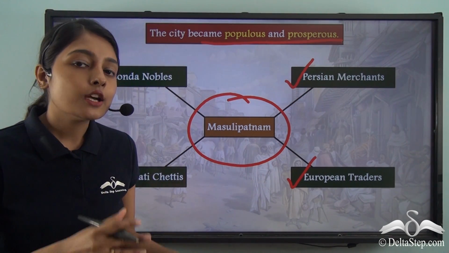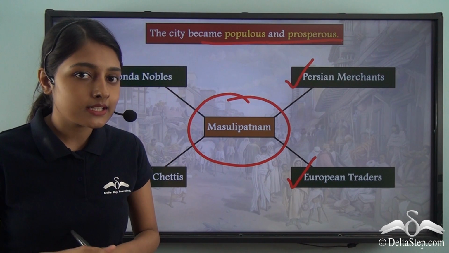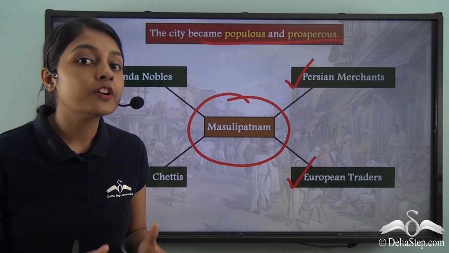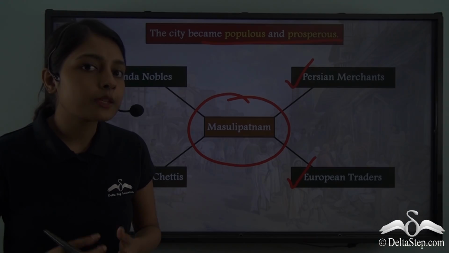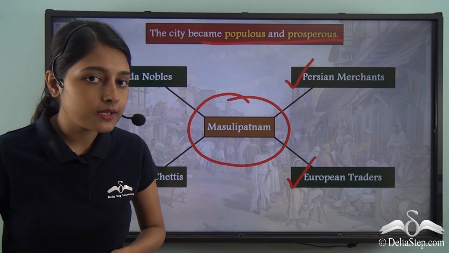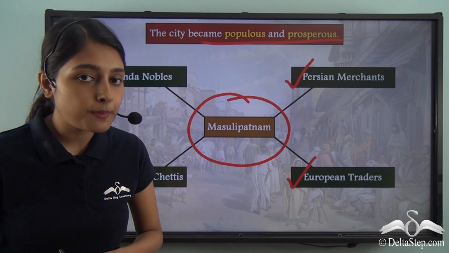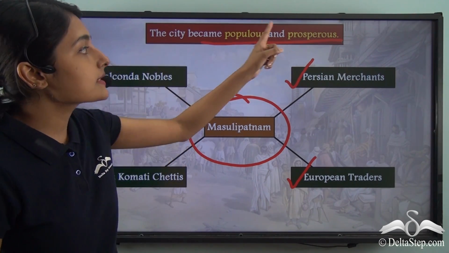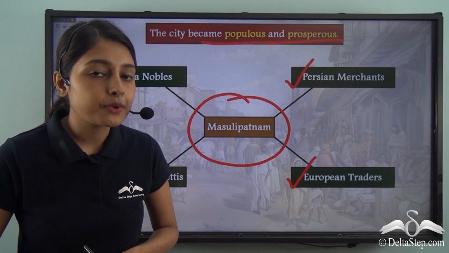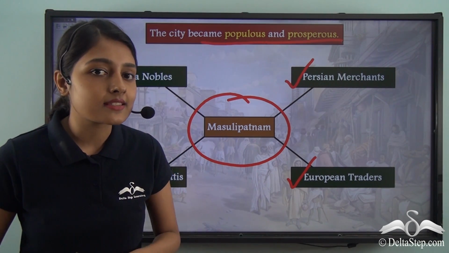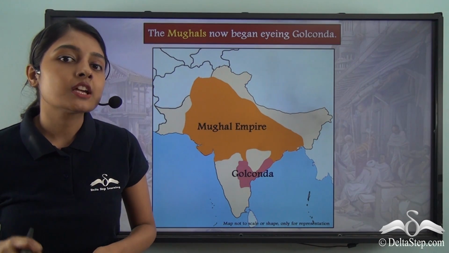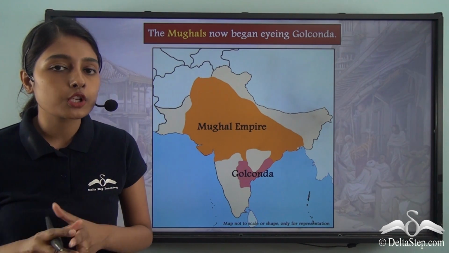Populous in the sense that more and more people were now coming to settle in Masulipatnam, which is why there was a surge in the population of merchants in Masulipatnam. And the more trade activities happen somewhere, the more there would be economic prosperity. So all these together made Masulipatnam populous and prosperous. And this was happening around the 15th and the 16th centuries. Now by this time, Masulipatnam had emerged as a very important trading center in the dominion of Golconda.